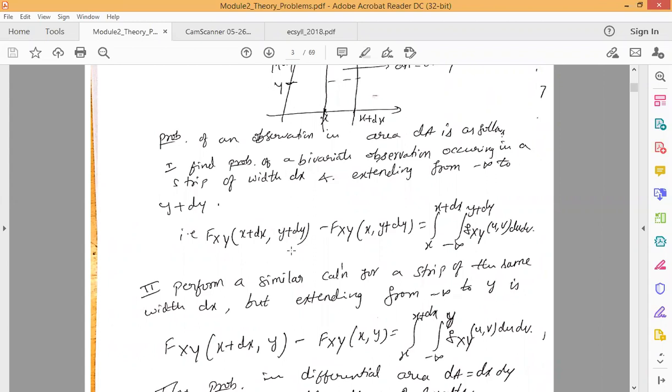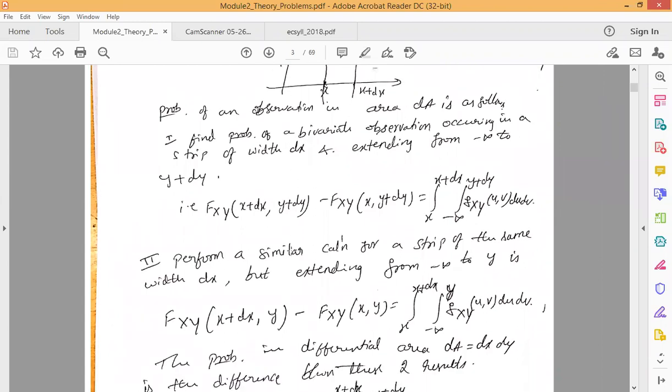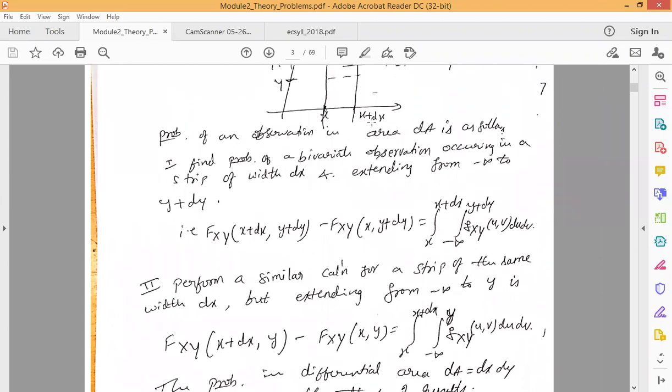So in that case we can write the equation as F_XY of x plus dx comma y. So here you can make the differentiation. In the previous case we considered from x plus dx up to y plus dy, since in the second case we are considering only up to y.